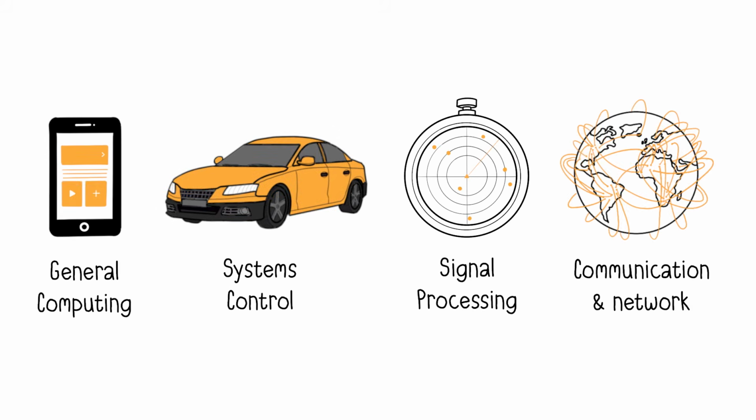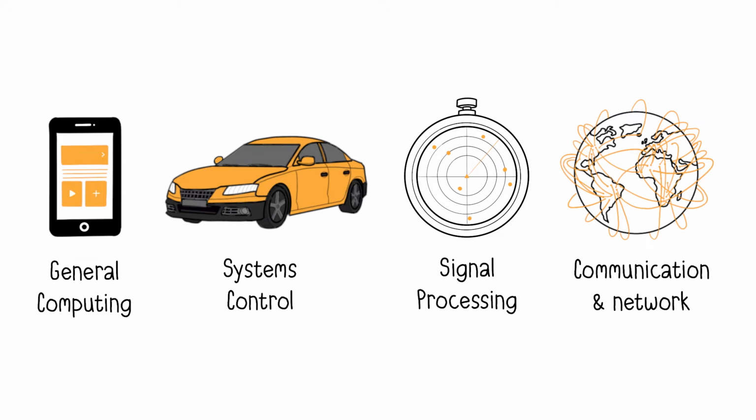Domains of embedded systems are primarily found in the following areas. First, we have general computing, similar to PC applications, but integrated into an embedded system, such as smartphones, tablets, etc. Then, systems control, such as motor control, automotive applications, aviation and navigation systems. Also, signal processing, with examples like radar, sonar, and video compression. And finally, communication and networks, involving information transmission, telephony, and the internet, for example.